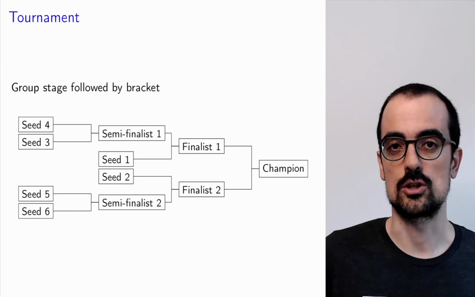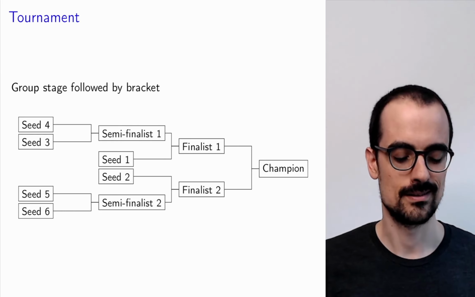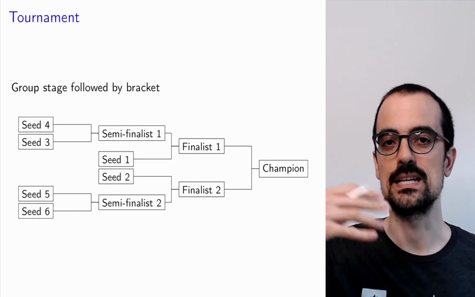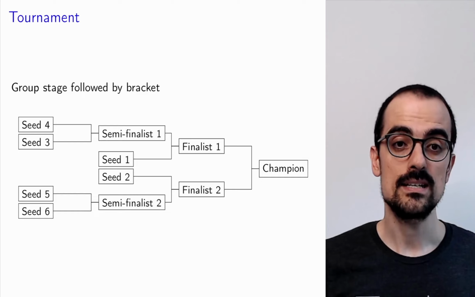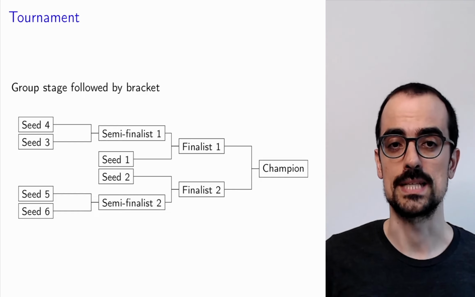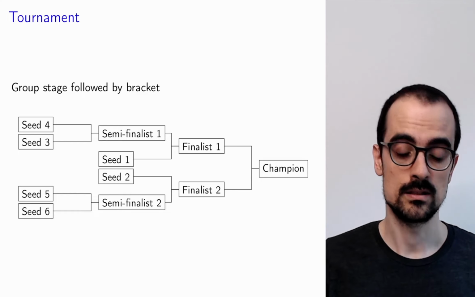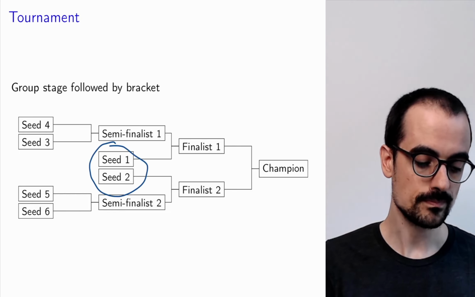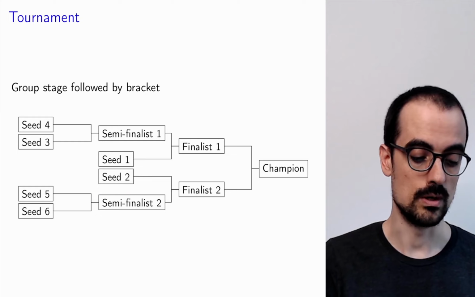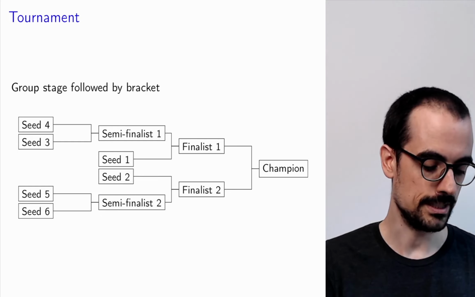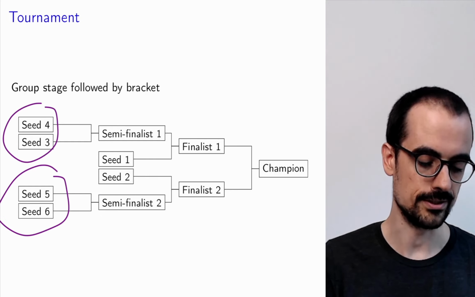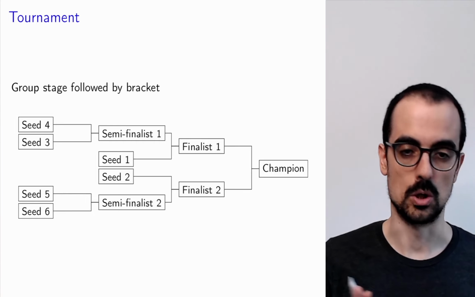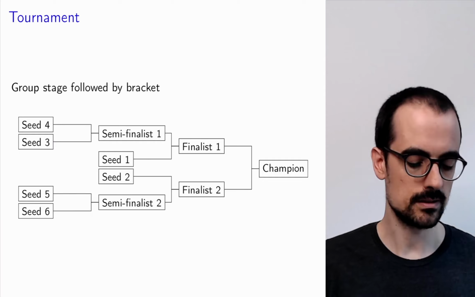All right, so let's talk a little bit about how the tournament was organized. First, there was a group stage where every team played every other team. And then, according to the ranking from that group stage, there was a bracket. So the 2 top teams went directly to semifinals. The 2 bottom teams were eliminated, and the rest had to play each other in order to reach the semifinals. Okay, so that was the structure of the tournament.